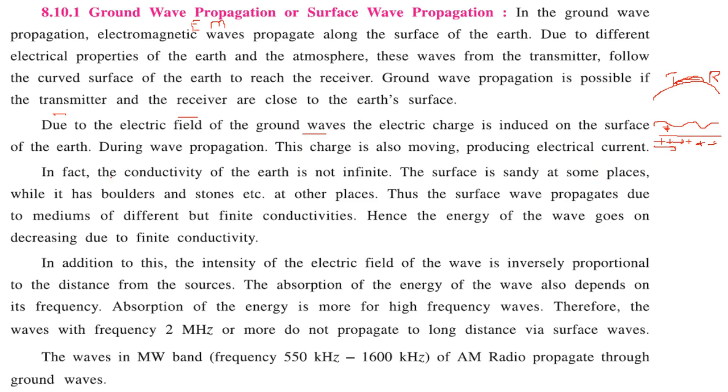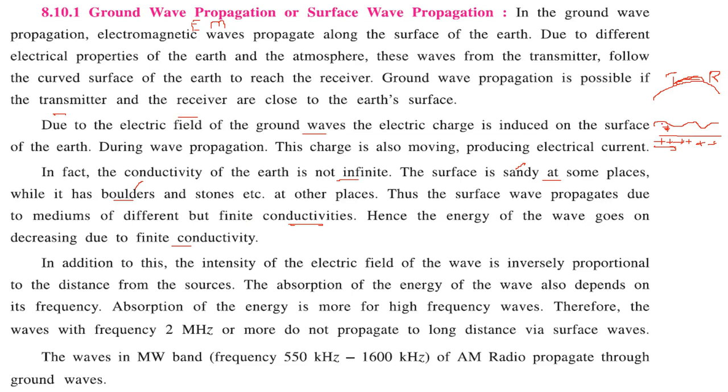And the fact we know is that the conductivity of the Earth is not infinite. The surface is sandy in some places, there may be boulders, stones, or trees somewhere. So the surface wave propagates through different media of different but finite conductivities, because of the sand, the boulders and other Earth surface material. So the energy of the wave goes on decreasing due to this finite conductivity.